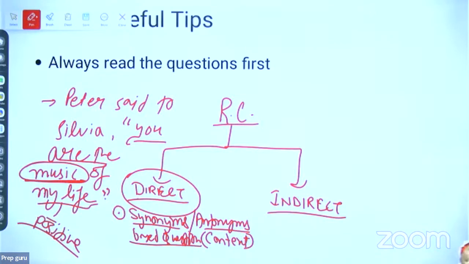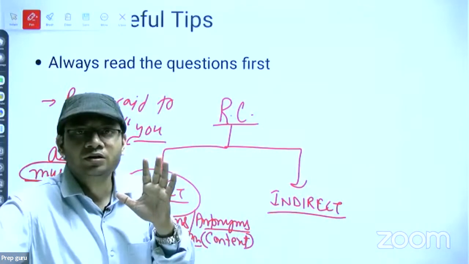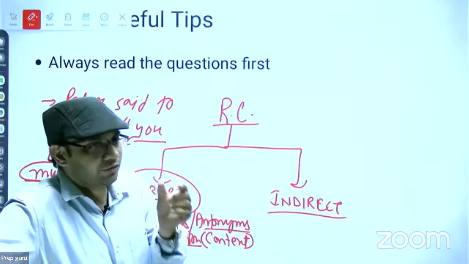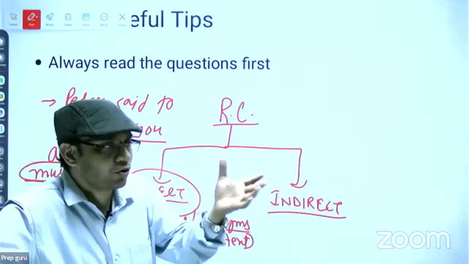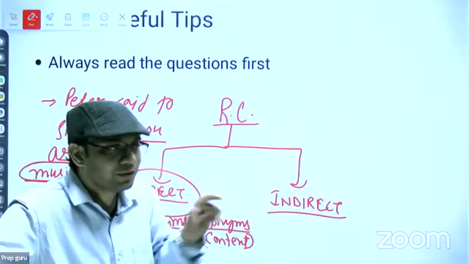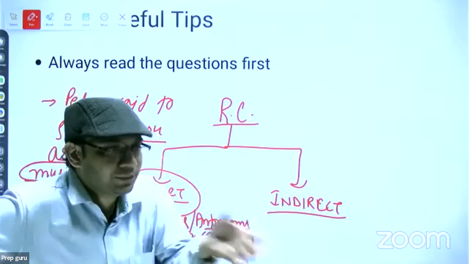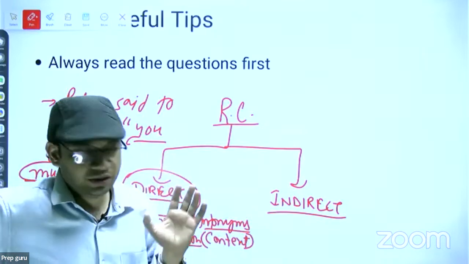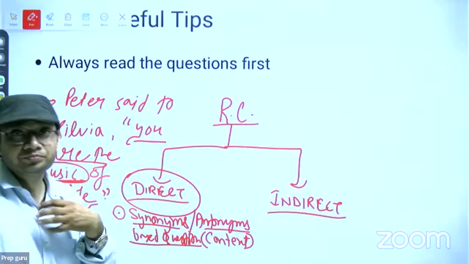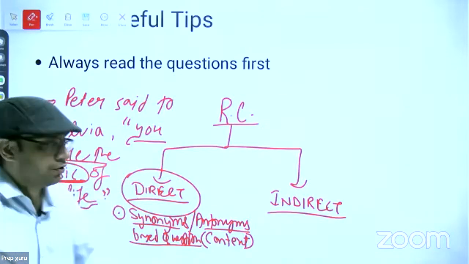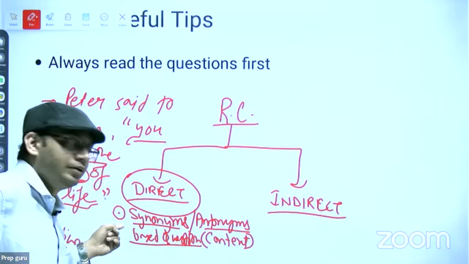So suppose you are getting a word which is tough for you, whose meaning you don't know. You can do positive and negative, right? So if the other elements are in a positive context, then eliminate all the negative options. And similarly, if your sentence is negative, then eliminate the positive ones. You will get the answer. So the charm of synonym or antonym questions in RC is this: you can get the contextual meaning from the given sentences in the paragraph, right? Is that clear? So this question will be direct for you.